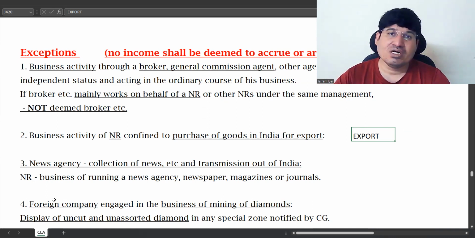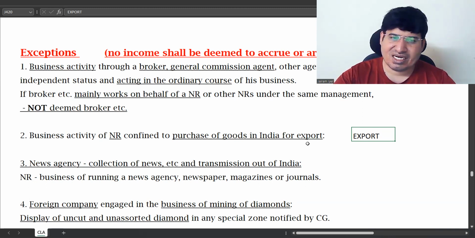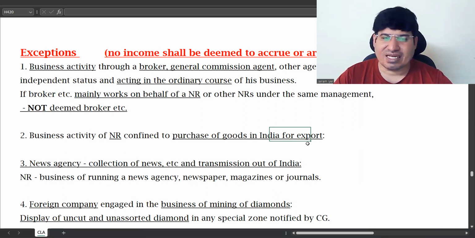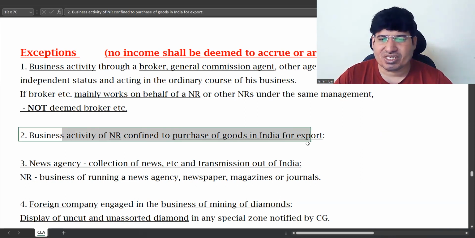Because the government wants to promote export and get foreign exchange. So if a non-resident is only purchasing goods in India for export, and exporting it, that's all, then it is not treated as business connection. This is a special exemption.